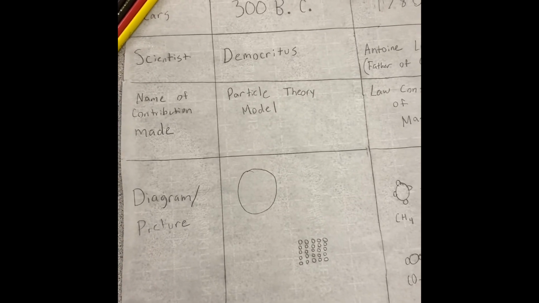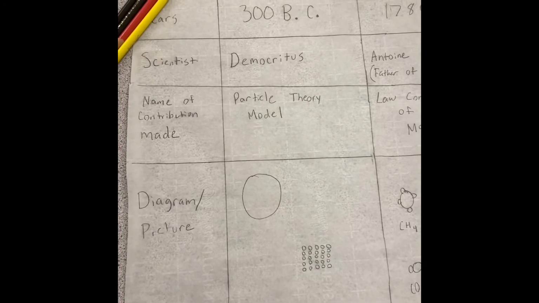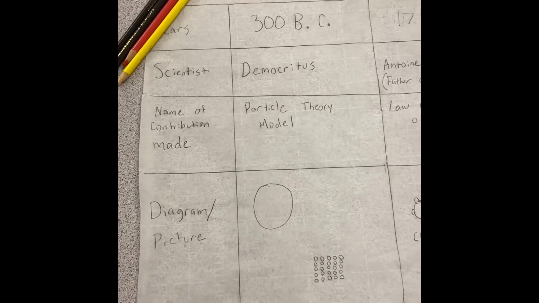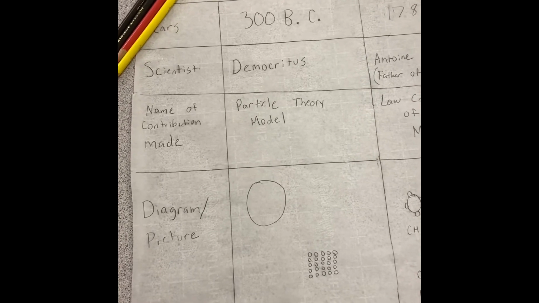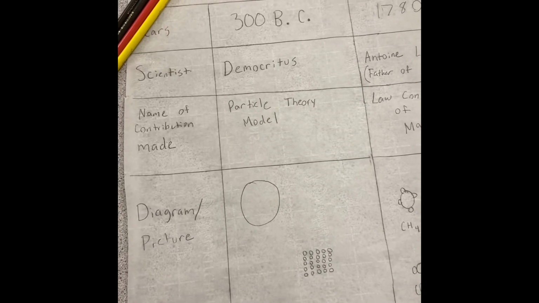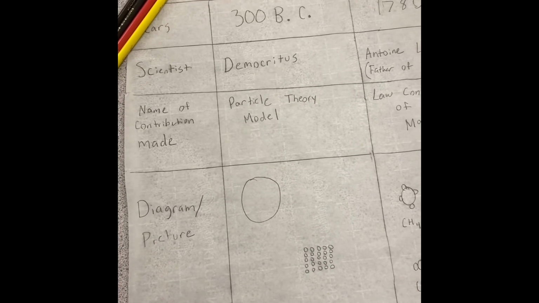Atoms cannot be created or destroyed. He defined atoms as indivisible particles. An atom is the smallest particle of matter. This explains natural occurrences such as the existence of elements. Downside: it was not a scientific view of the atom, only a conceptual definition. It did not address subatomic particles: electrons, protons, neutrons.